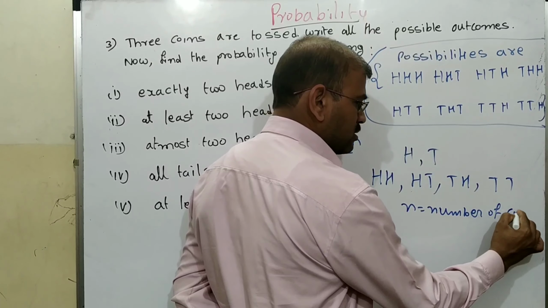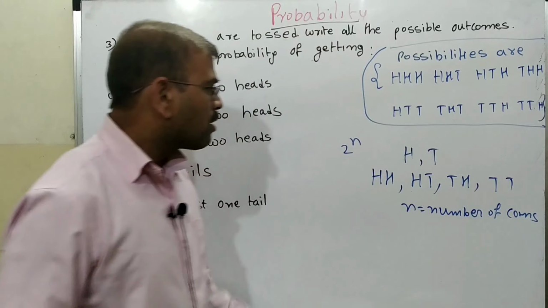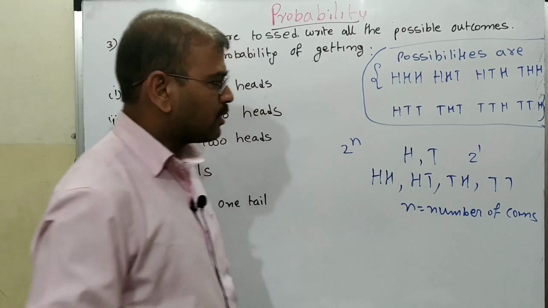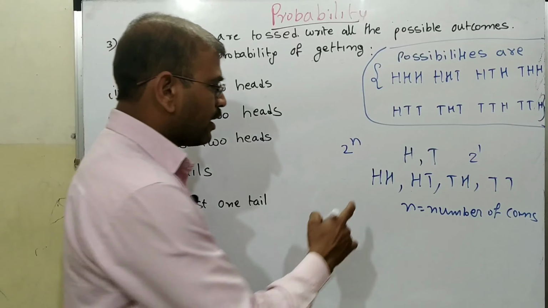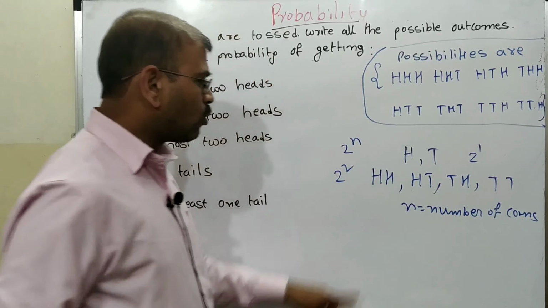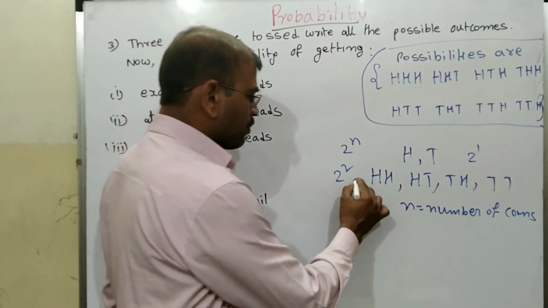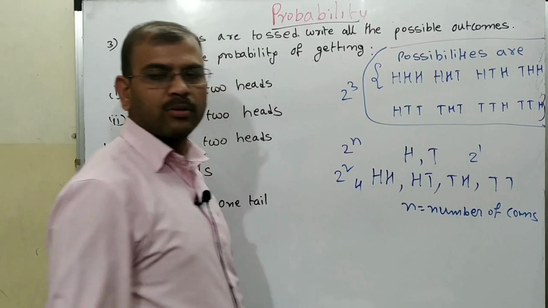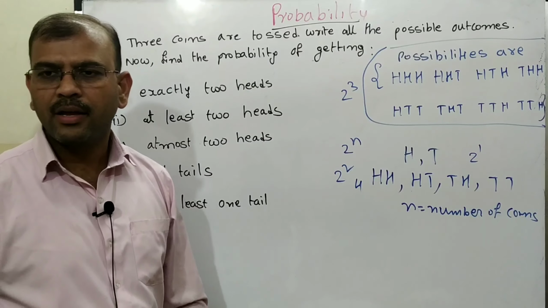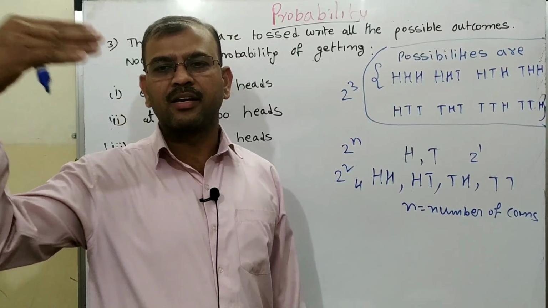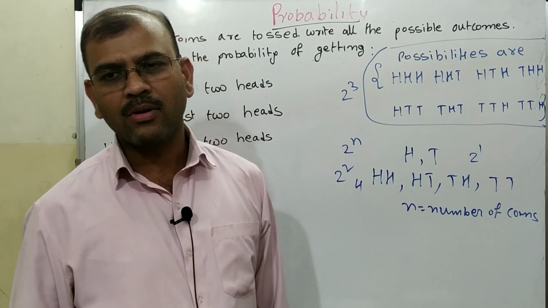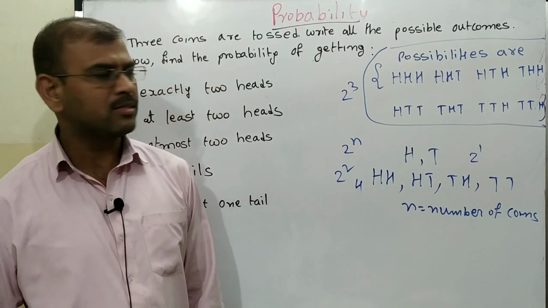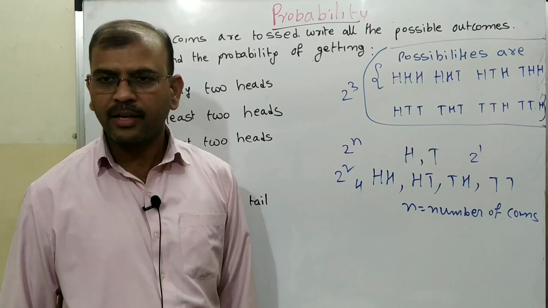For one coin, 2 raised to 1, that means 2 possibilities. For 2 coins, 2 raised to 2, there are 4 possibilities. For 3 coins, 2 raised to 3, that is 8 possibilities. If 4 coins are there, 16. 5 coins, 32. But usually they don't ask 4 coins or 5 coins in the board examination. Maximum they will ask 3 coins.